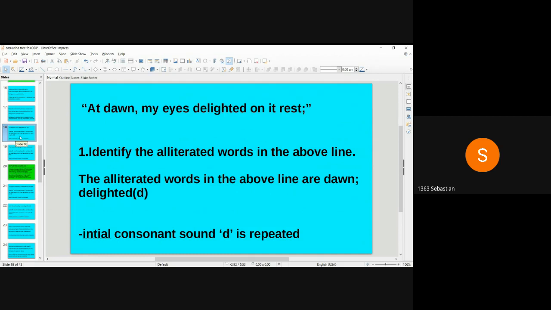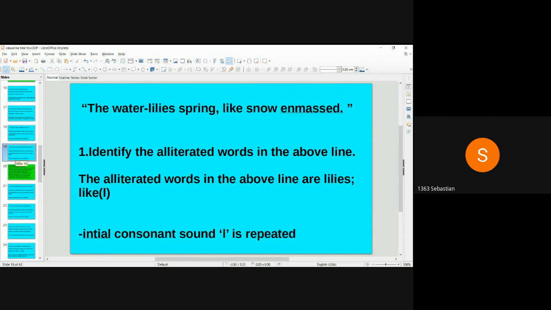At dawn my eyes delighted on it rest. Identify the alliterated words in the above line. The alliterated words in the above line are dawn, delighted. Initial consonant sound D is repeated. The water lilies spring like snow enmasked. Identify the alliterated words in the above line. The alliterated words in the above line are lilies, like. Initial consonant sound L is repeated.